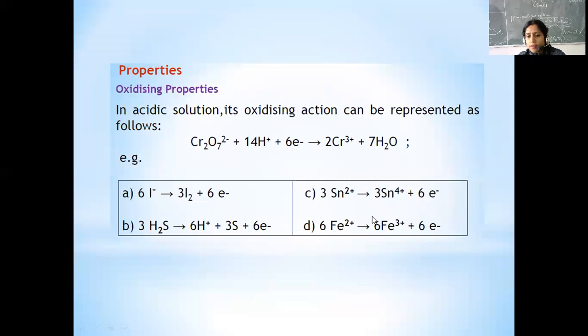So what happens is that it releases some electrons, and these are received by the acceptor or the reducing body, which is going to get reduced, so that will accept these electrons.